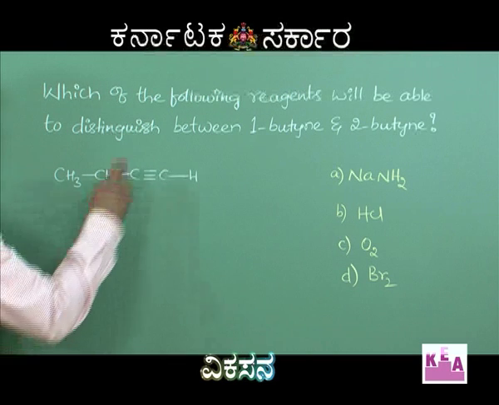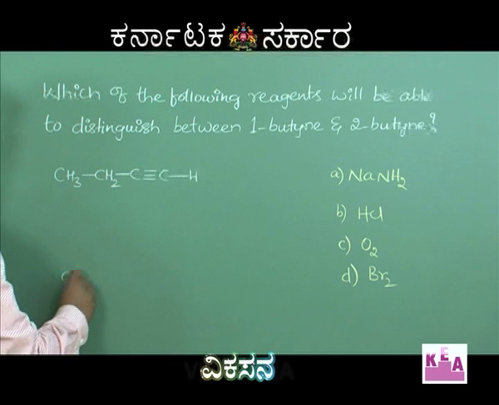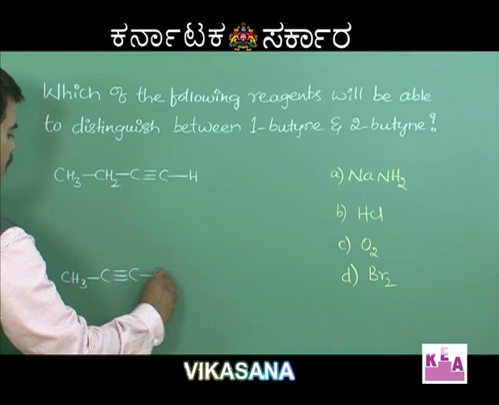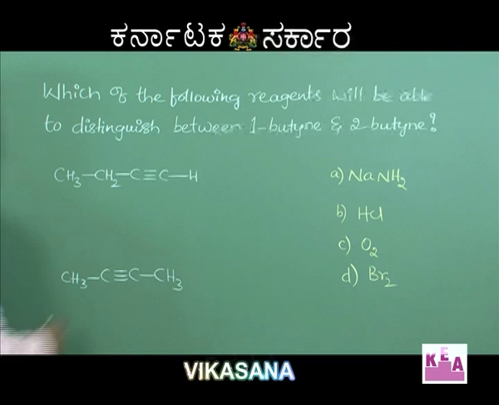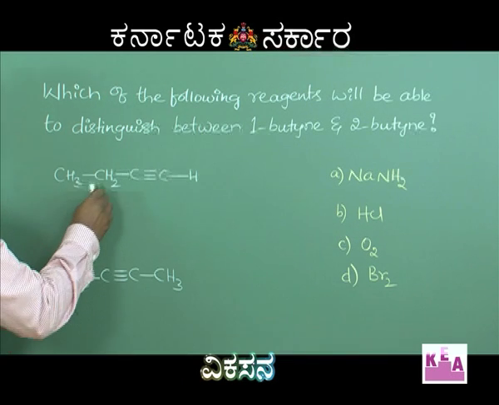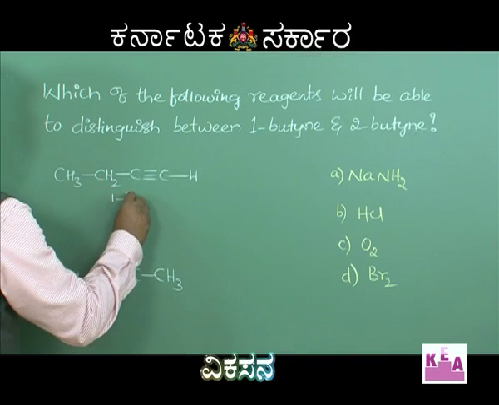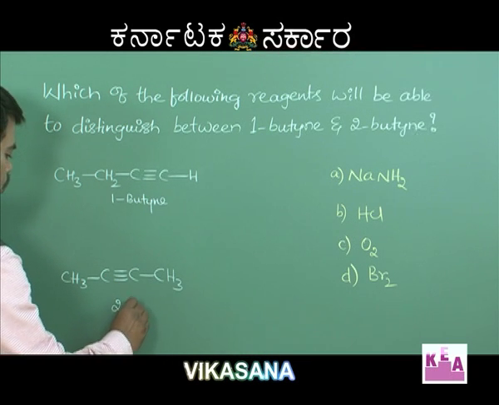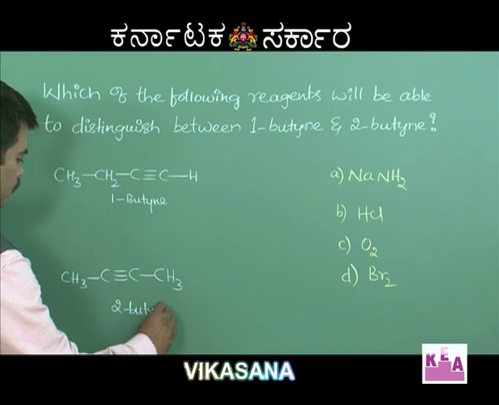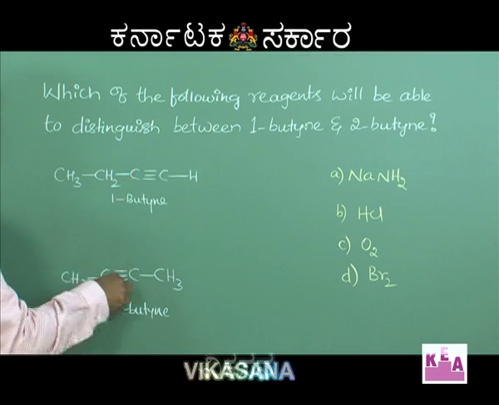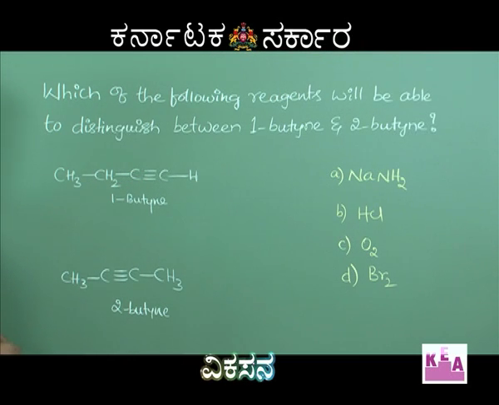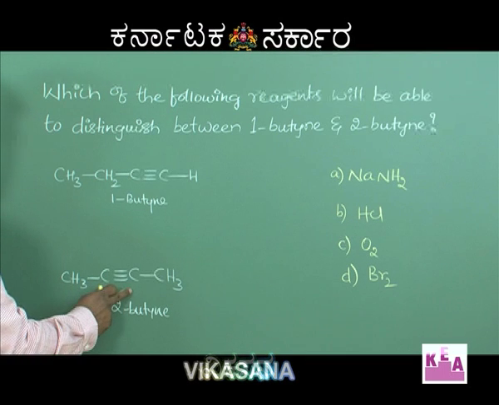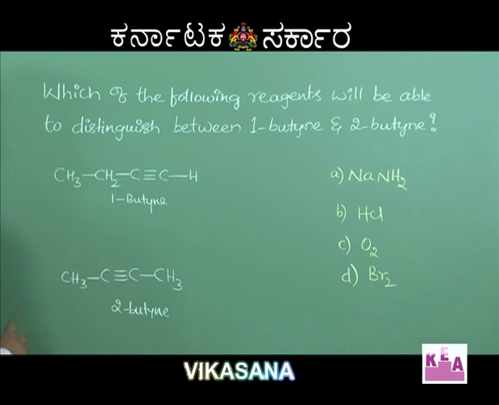And next one is 2-butyne, CH3, C triple bond C, CH3. The difference is that this is a terminal alkyne, this is a non-terminal alkyne.